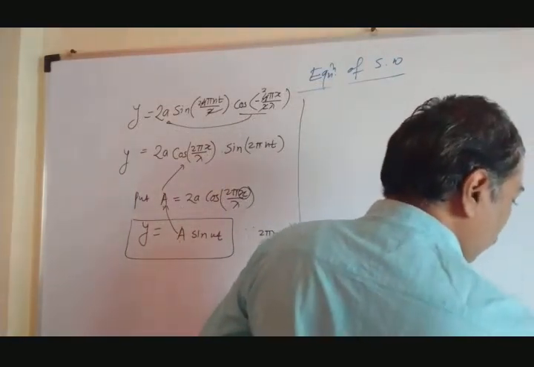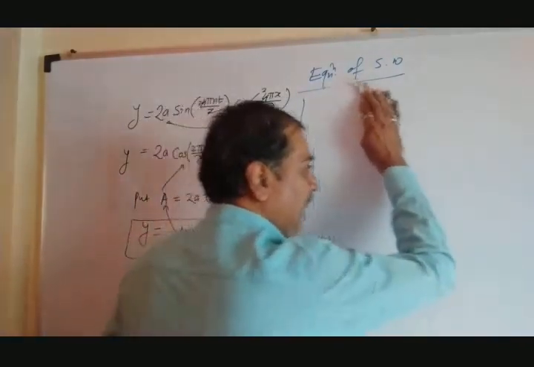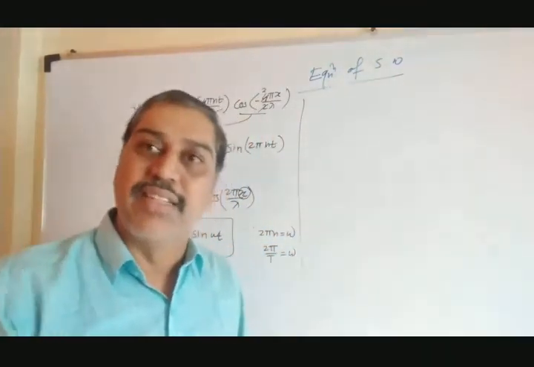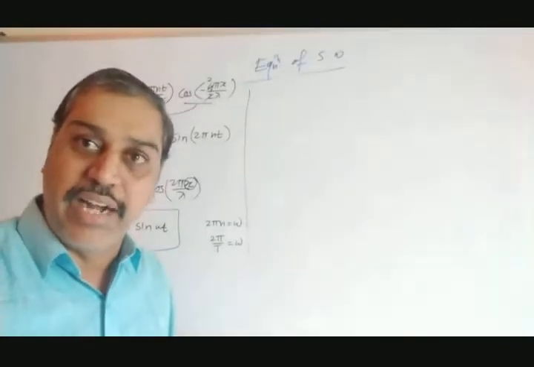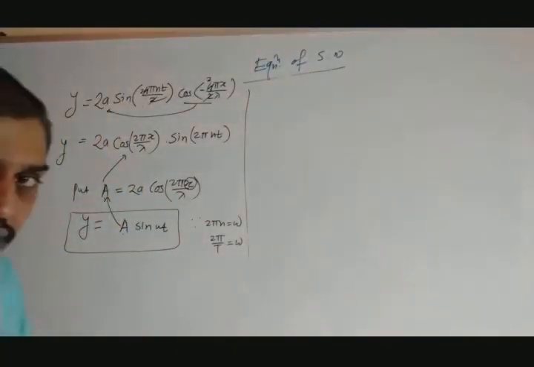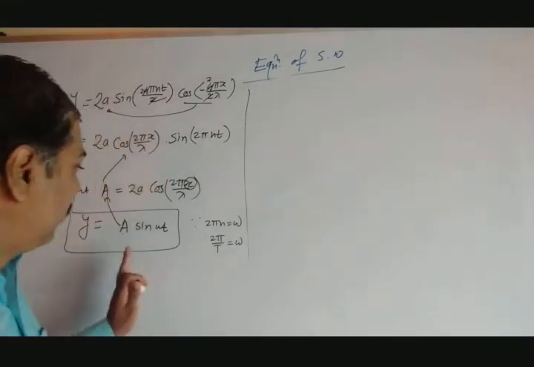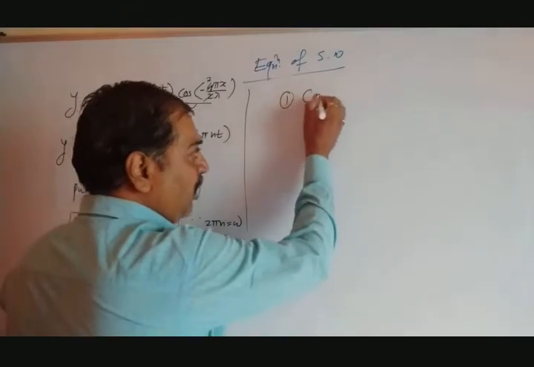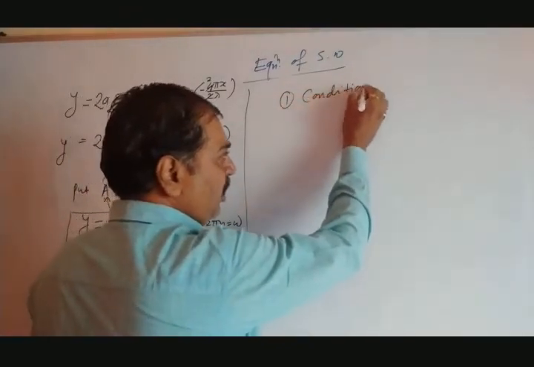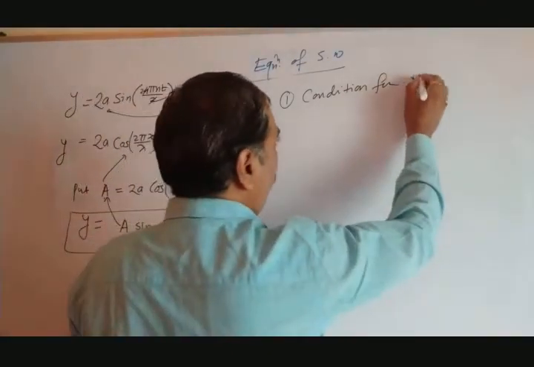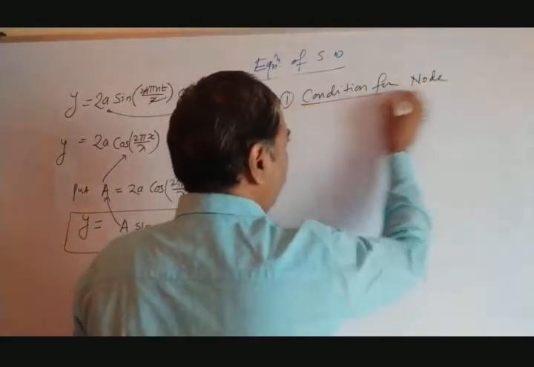I hope that you got this mathematical equation. Nothing is there to explain in it. It's very simple mathematics of the level of 9th to 10th standard. Okay, let's go further. So here we have to start with the first condition. According to the book, we'll go with the node. Let's see the condition for node.